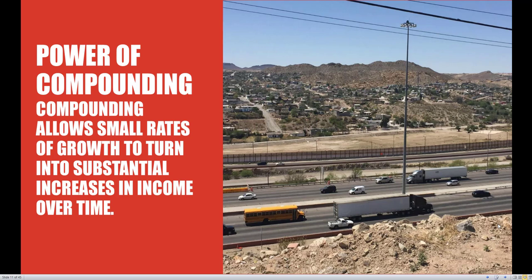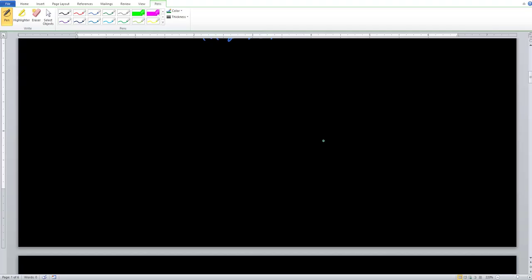You'll actually take a closer look at the compound interest formula in your finance classes a little bit more in depth. Here, we're just going to go ahead and do an approximation just to start us off. So the power of compounding allows small rates of growth to turn into substantial increases in income over time. So compounding by itself is the ability of growth to build on previous growth, which is why it is so powerful. So let's go ahead and write this down.